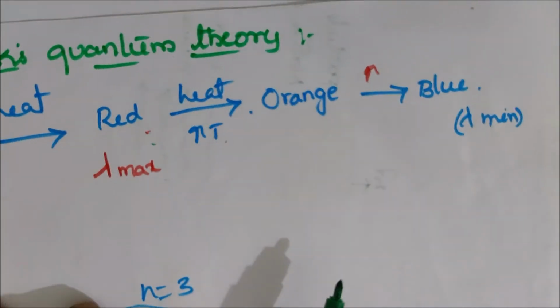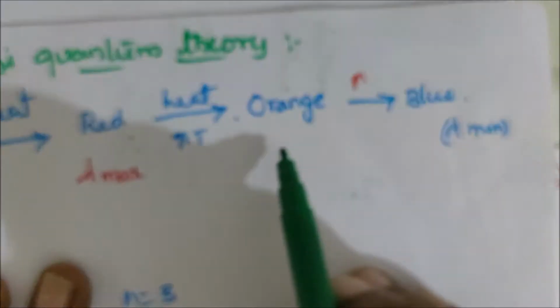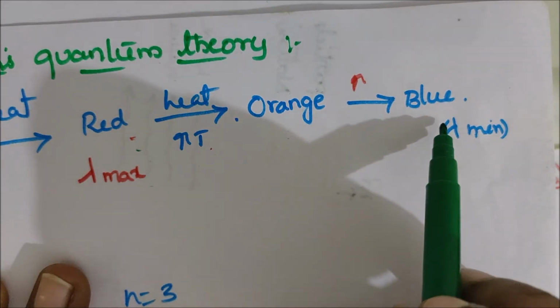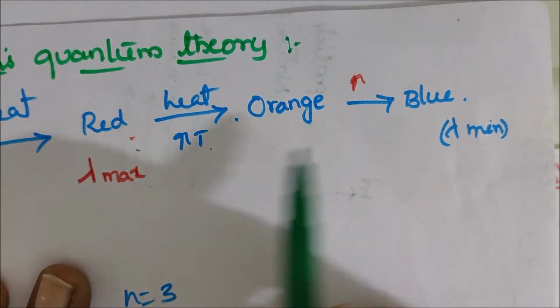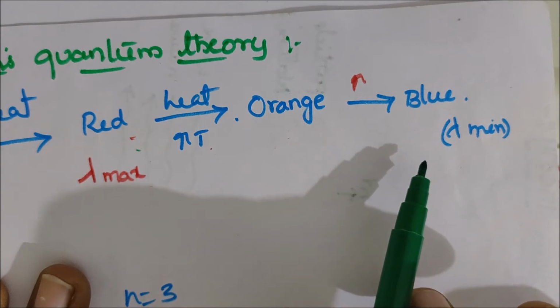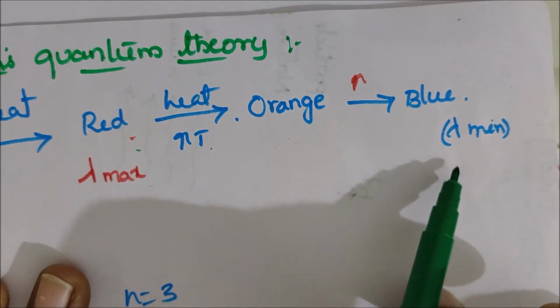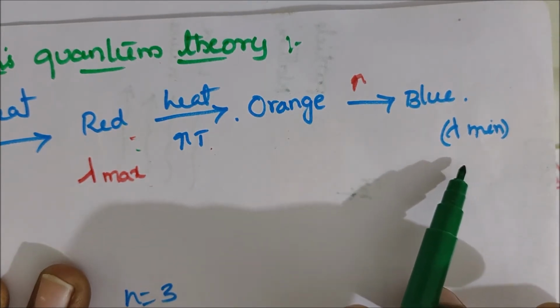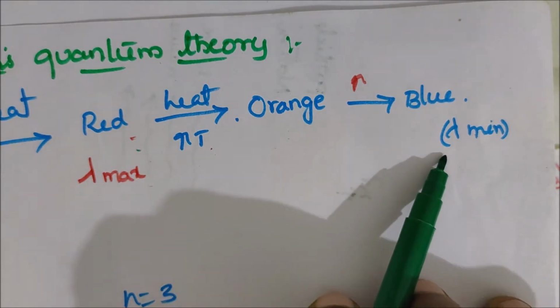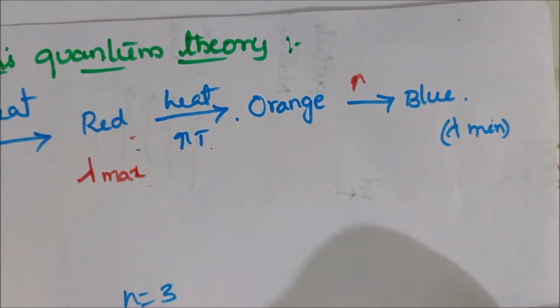With thorough heating, orange changes to blue color. Red has the wavelength lambda max, and blue has the minimum wavelength, lambda minimum. This explains black body radiation.